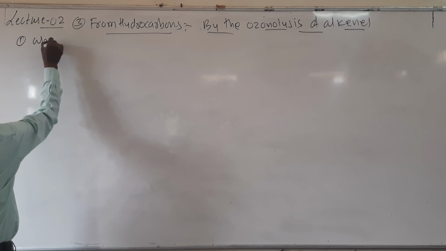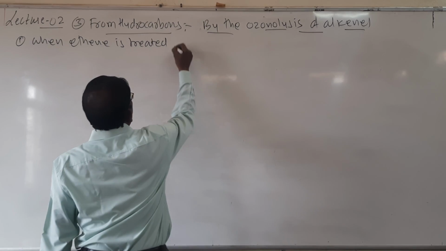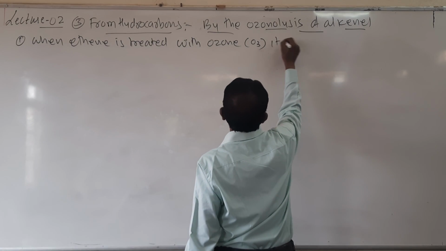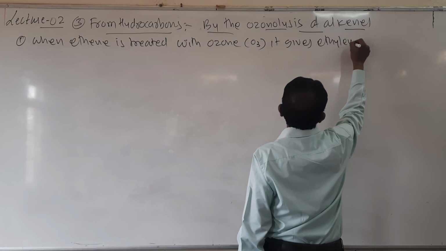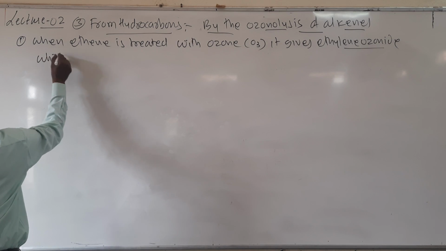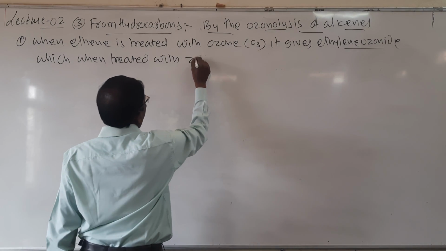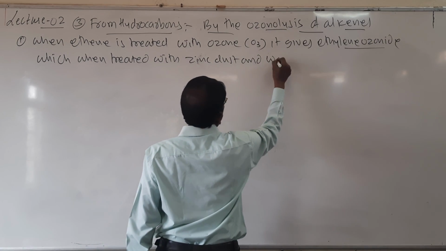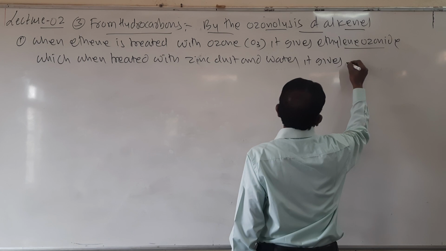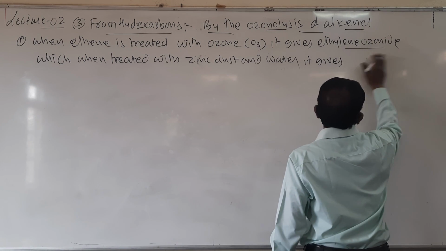Number one, when ethene is treated with ozone, it gives ethylene ozonide, or simply you write ozonide only, which when treated with zinc dust and water, it gives formaldehyde.